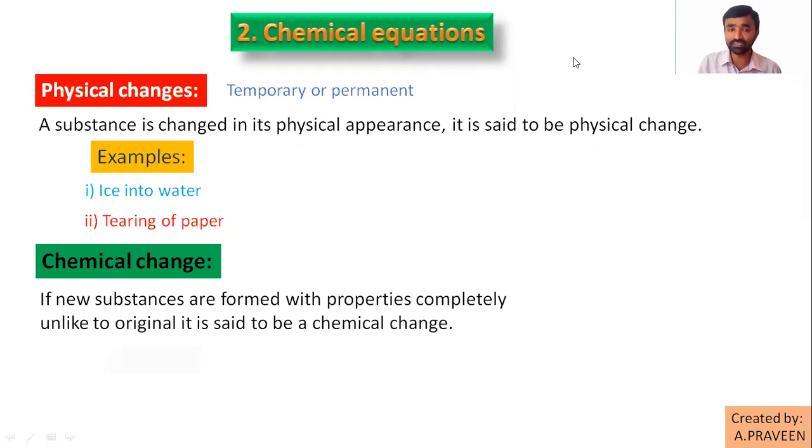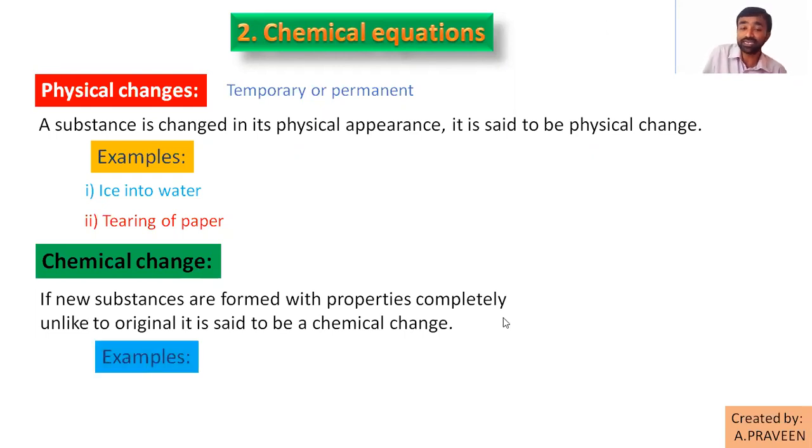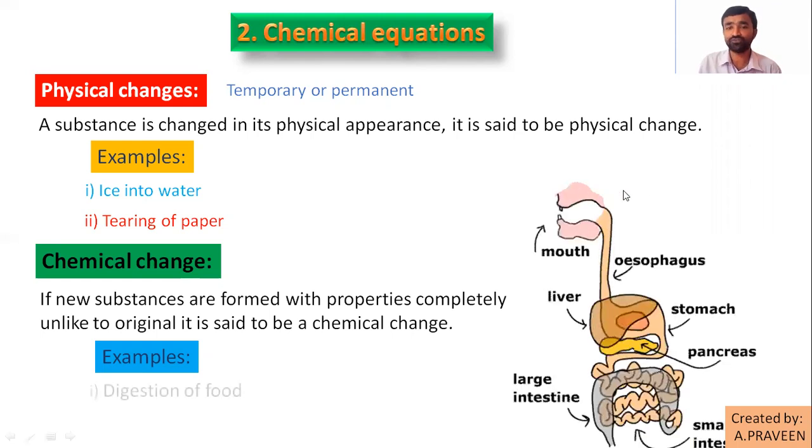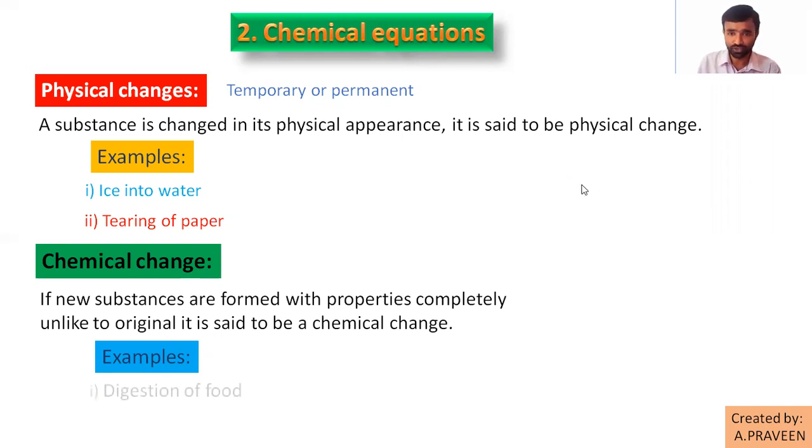So what are the examples we can give for this? Here, textual examples are there. That only I am using here. Simply digestion of food, right? What is digestion of food? So here we are swallowing the food. After that, what happened? It is processed, right? Producing the energy.